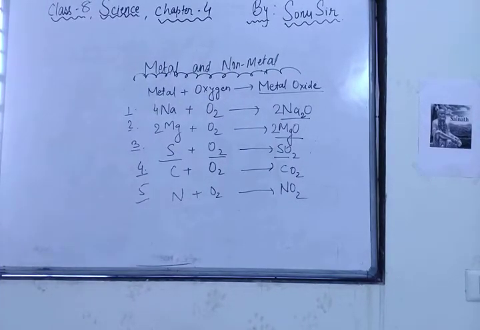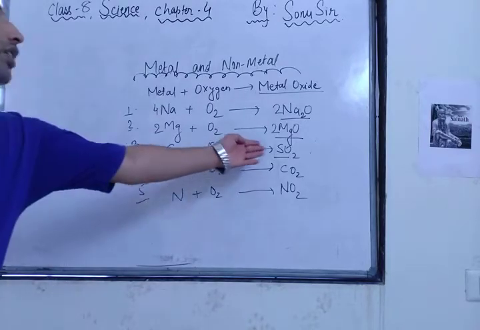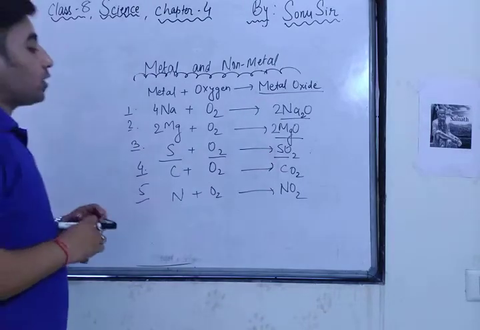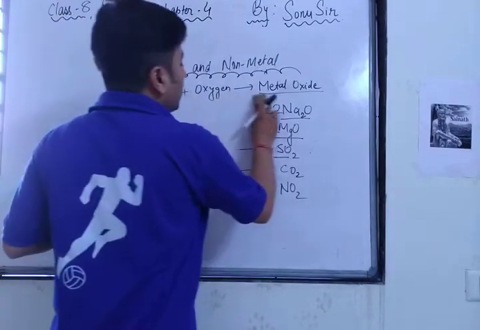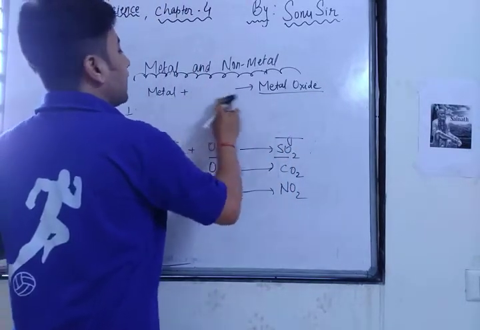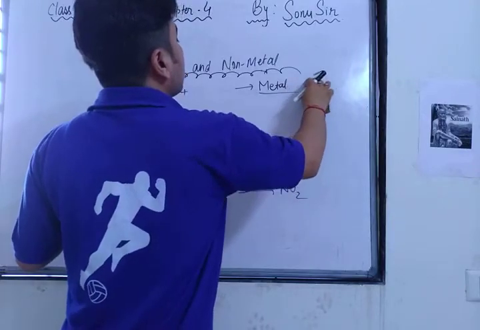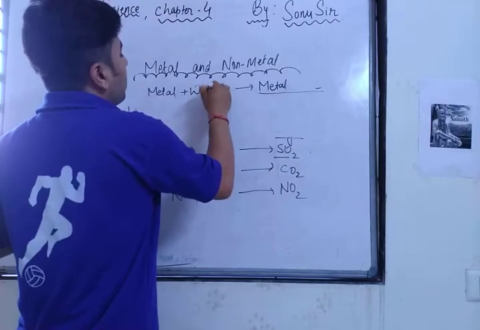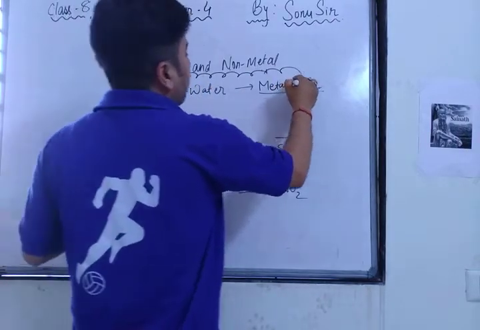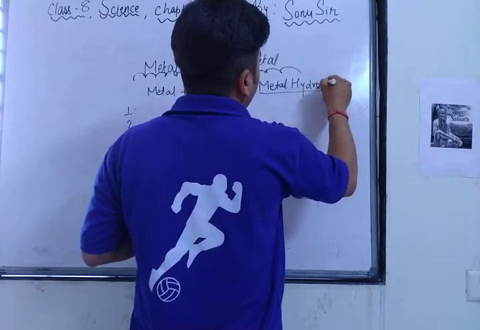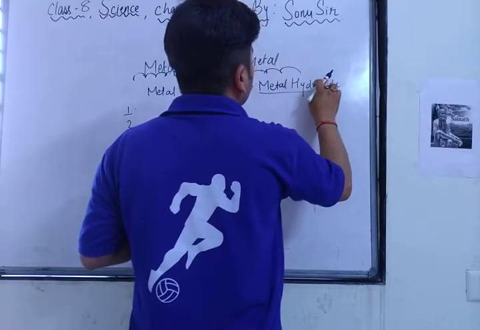What does it give? Hydroxide. But when non-metallic dioxides react with water, what do they give you? They give you acid. So the second topic is when metal reacts with water, it gives metallic hydroxide, or metal hydroxide. Hydroxide means OH.